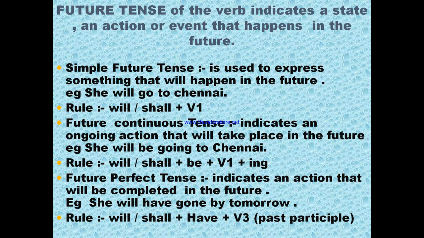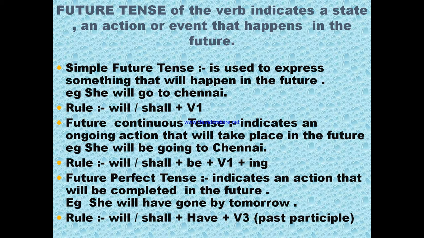Now in the example we can say will plus be, go, that is verb first form, plus ing, it becomes going. Future perfect tense. Third in the category of future tense is future perfect tense, which indicates an action that will be completed in the future. Example, she will have gone by tomorrow. Rules, will or shall plus have plus verb third form.